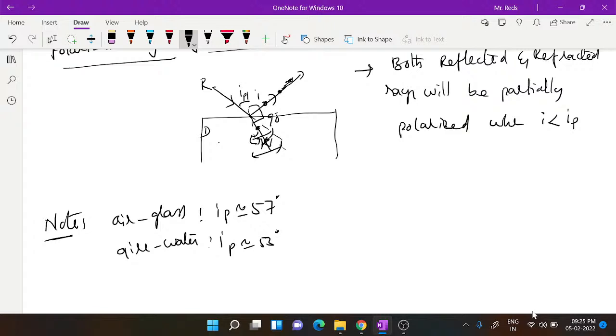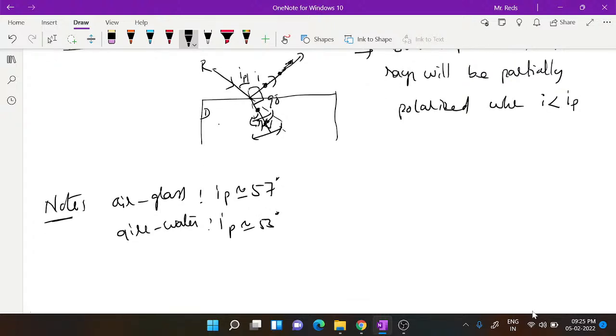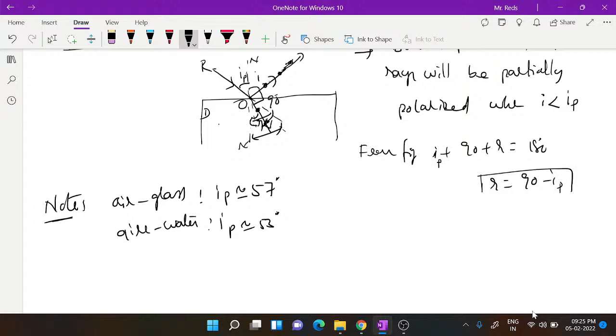And from these observations, if this is some normal, n dash, and this point is O, then from the figure the angles here add up to 180. So one is I, this is 90, plus R will be equal to 180. So I plus 90 plus R is equal to 180. From this, R is equal to 90 minus I. This I is nothing but the polarizing angle. So R is 90 minus the polarizing angle.